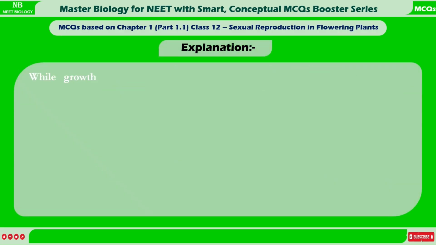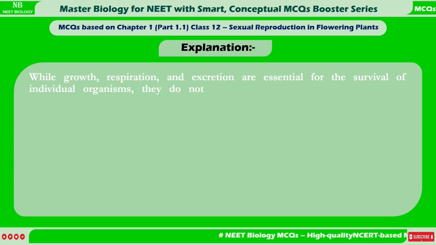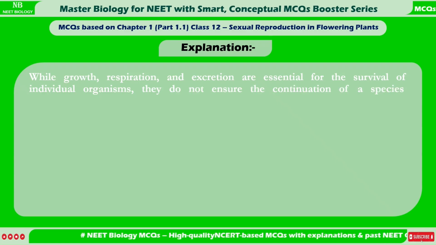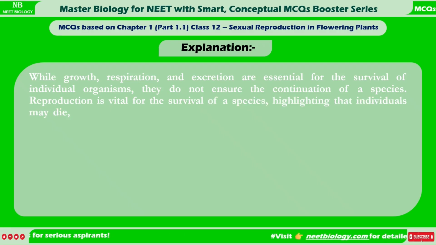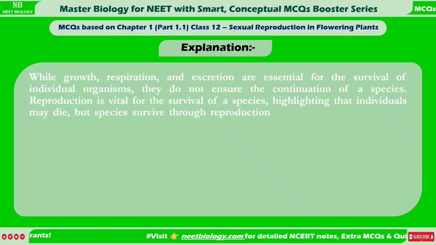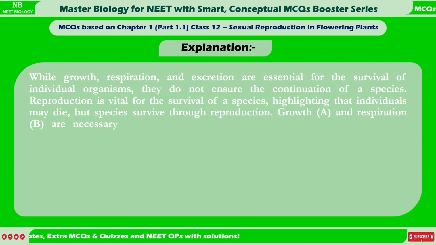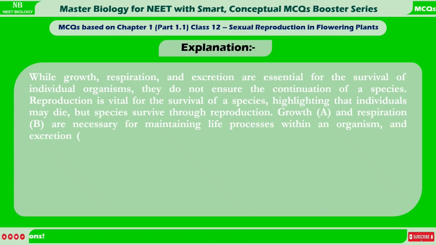Explanation: while growth, respiration, and excretion are essential for the survival of individual organisms, they do not ensure the continuation of a species. Reproduction is vital for the survival of a species, highlighting that individuals may die, but species survive through reproduction. Growth, A, and respiration, B, are necessary for maintaining life processes within an organism, and excretion, D, helps in removing metabolic waste, but none of these processes contribute directly to species continuity the way reproduction does.